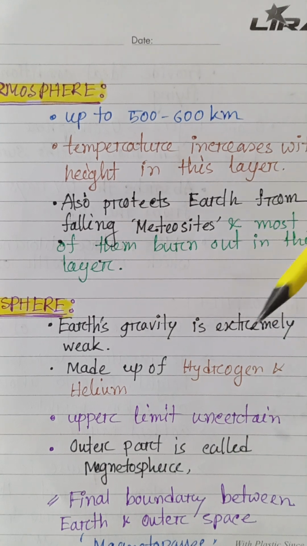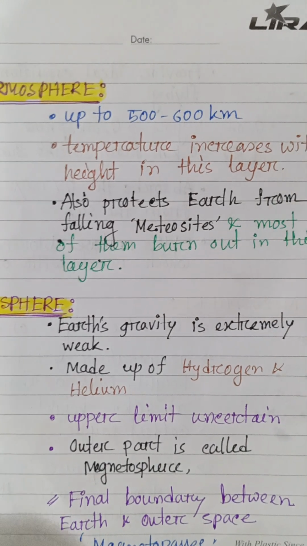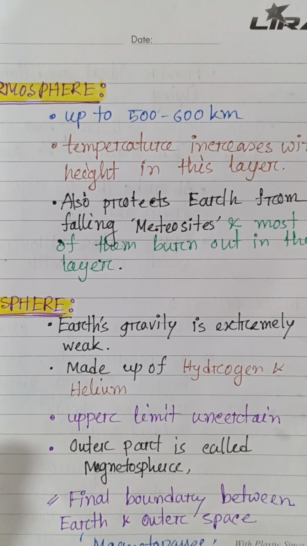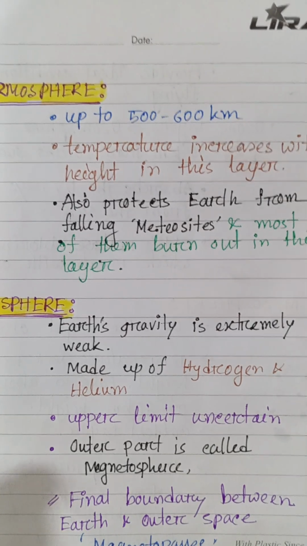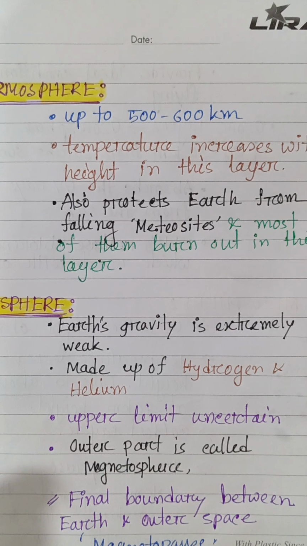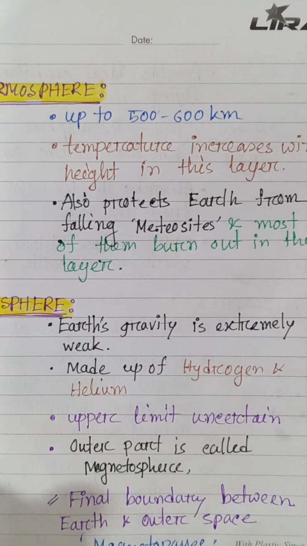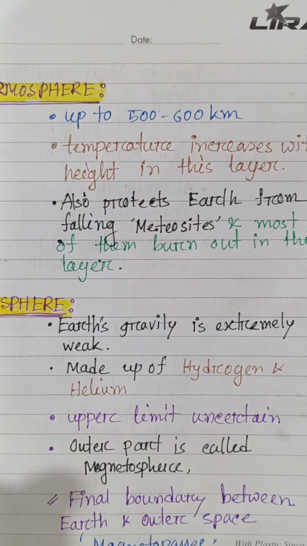Well, that's all about the Earth's atmosphere layers. If we want to review this, we can see temperature with altitude: in the troposphere it decreases with altitude, in the stratosphere it increases with altitude, and in the mesosphere it also decreases with altitude.